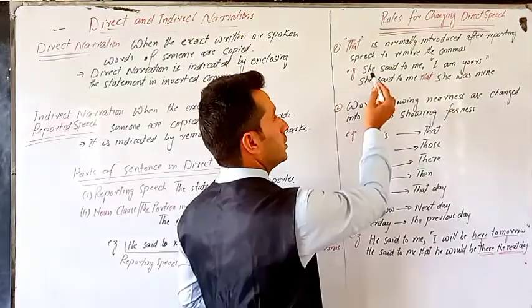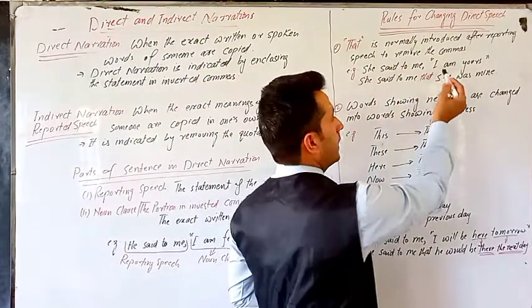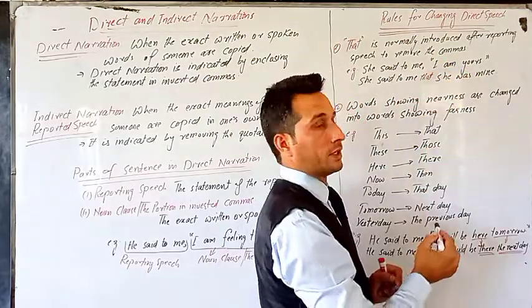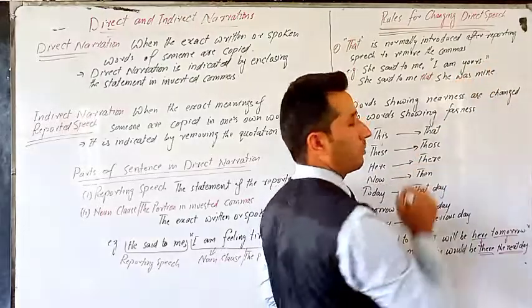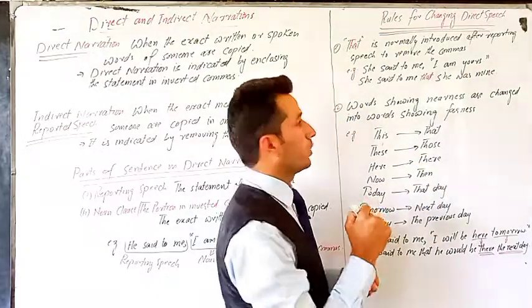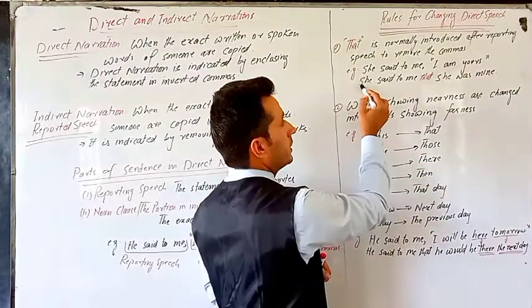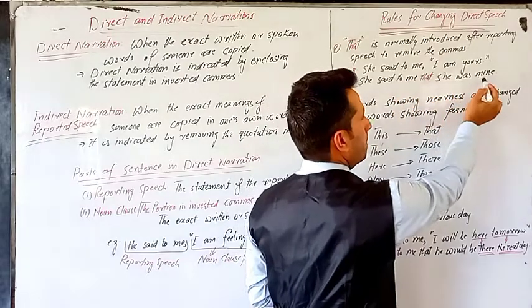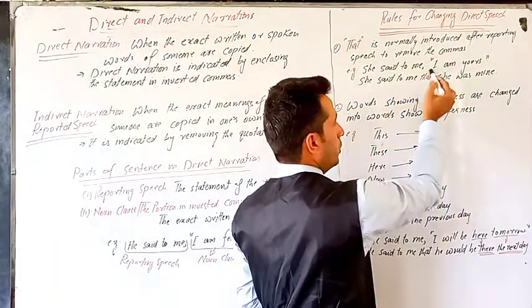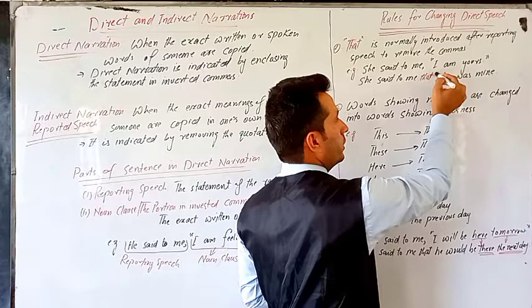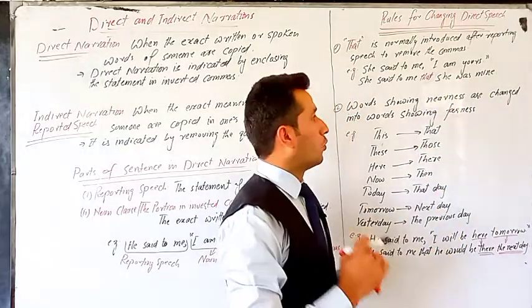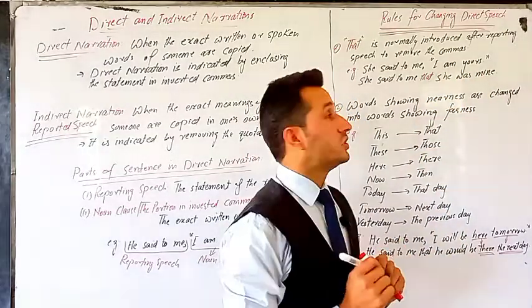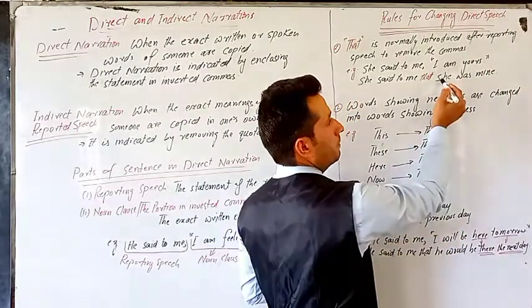For example, she said to me, "I am yours," and this is in inverted commas. So when we convert it into indirect speech, we say, she said to me that she was mine. Now here we introduce "that" and we remove the commas. Why? Because we brought some changes. The first change occurred in pronoun.